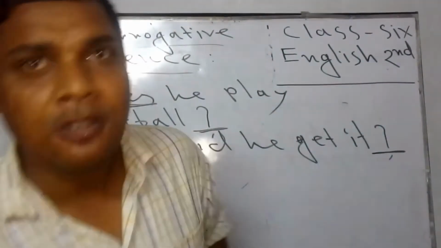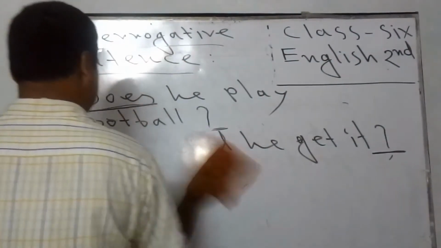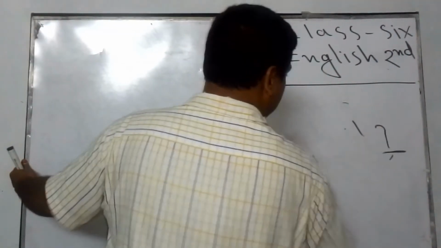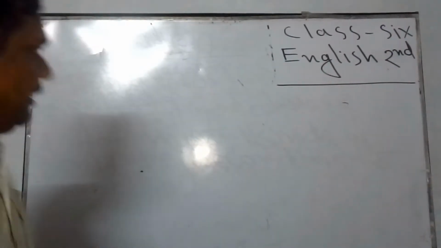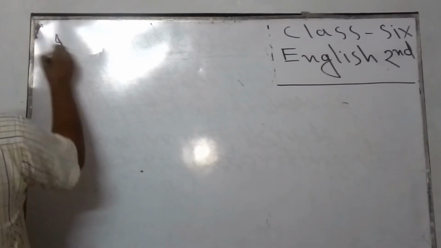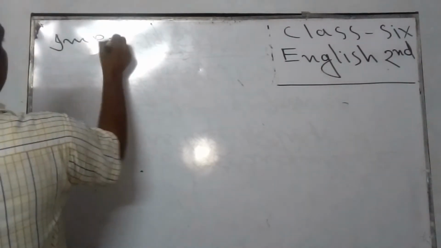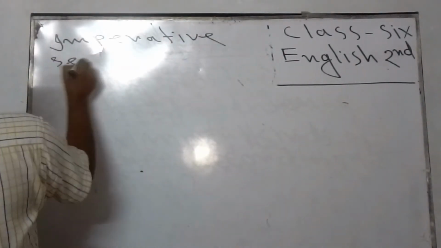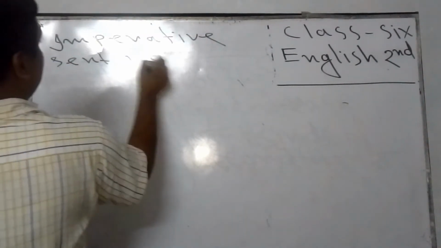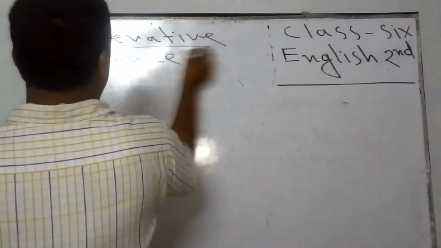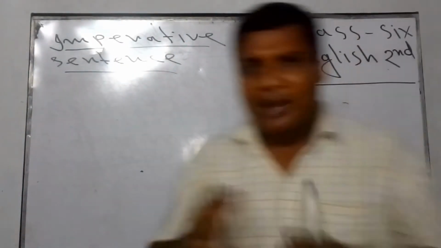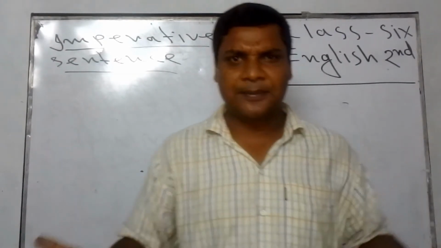My discussion is now about the imperative sentence. So at first I have to write about it, because if I don't write, it will not be clear. So write imperative sentence. If I ask you, my dear students, what is an imperative sentence?